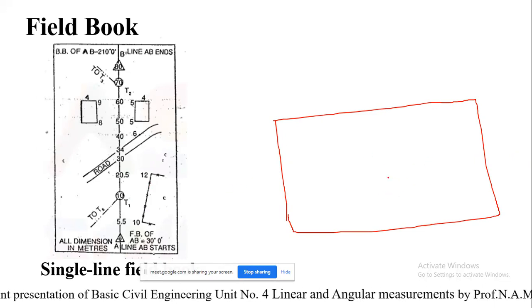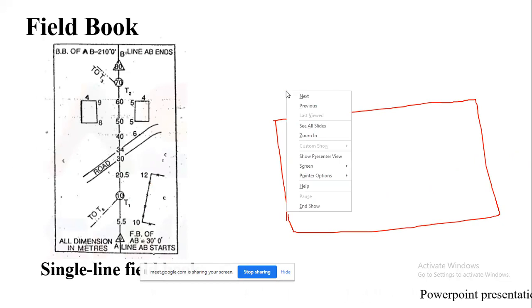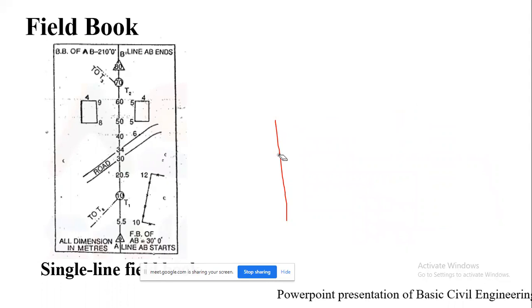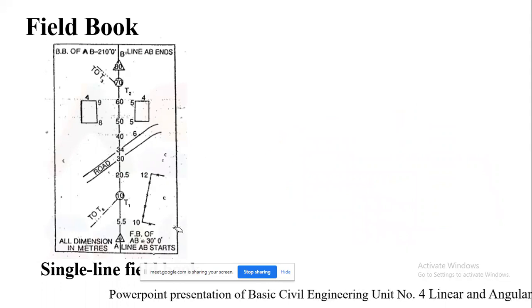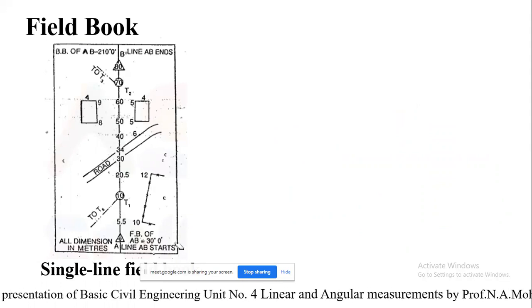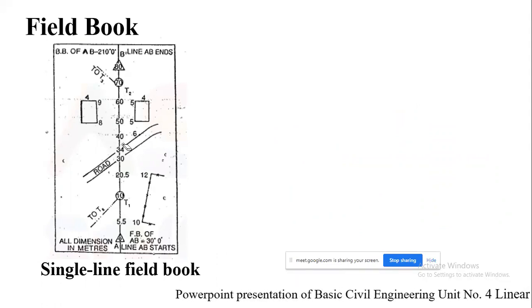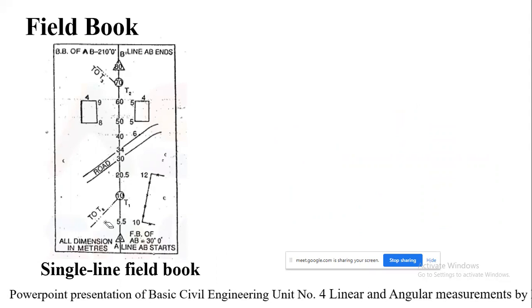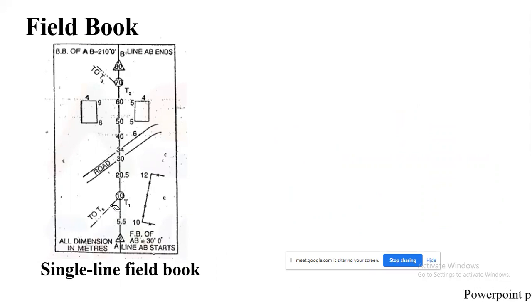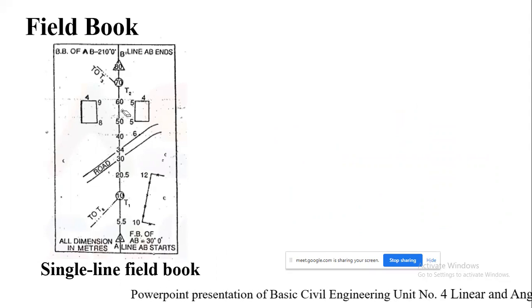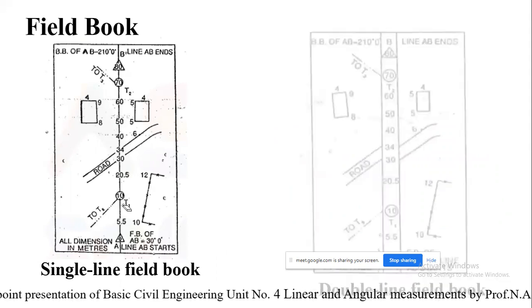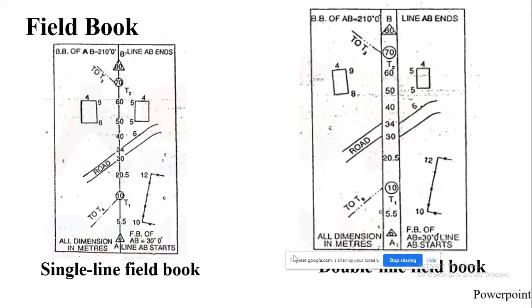Whatever field readings we take, we are going to write here in this field book. There are two types of field book: one is the single line field book and the second is the double line field book. Here you can see in a single line field book, a single center line is marked and whatever offsets there are are represented, whether oblique or perpendicular offsets, marked on the center line. The second one is the double line field book.